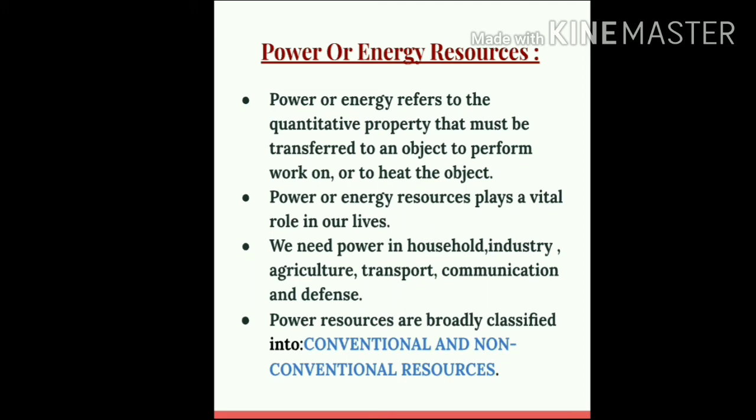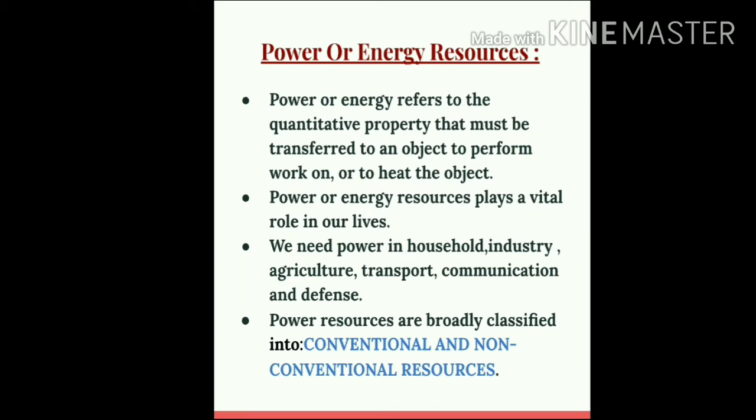It is of use only because it has power in it. The geyser which we use to heat the water is of no use if there is no power. The lights, the fans, the mixer grinder, these things are of no use if there is no power. So power or energy is required to enable an object to perform its work. When we transfer this power to the object, then only the object can perform its work.